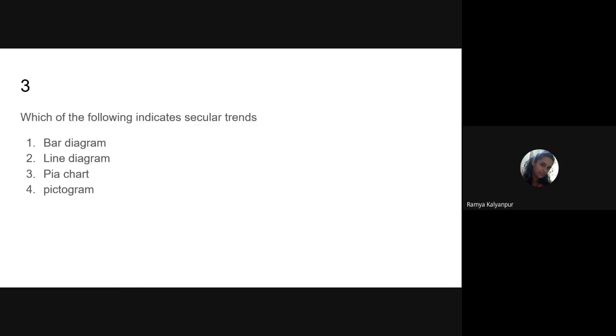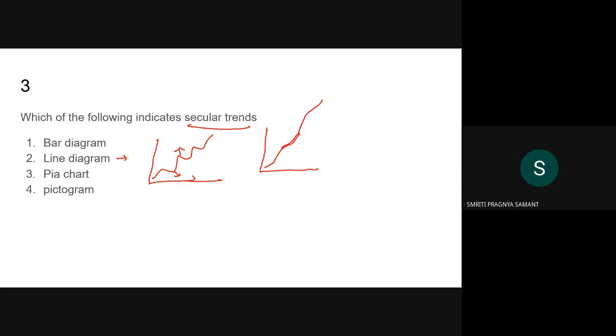Such a thing which depicts changes over a period of time in the form of a line diagram, that we call a secular trend. Now Smriti, I want to tell you one thing. Observe this line diagram. This is also a line diagram only. There is down and there is up. We don't know, some changes may happen up and down. But look at this diagram also. Here, what is there? Something like the things are going up only.